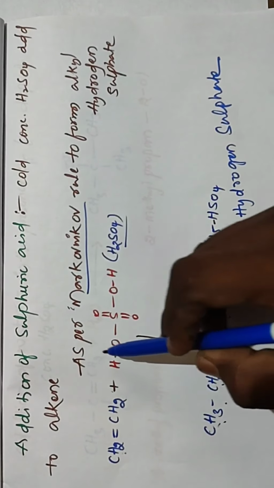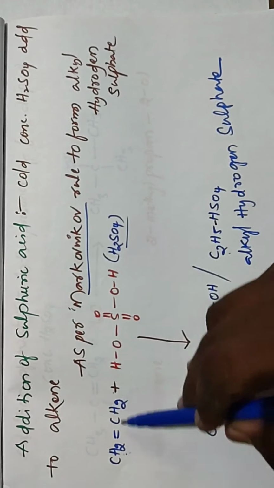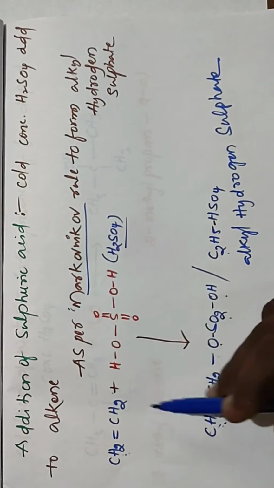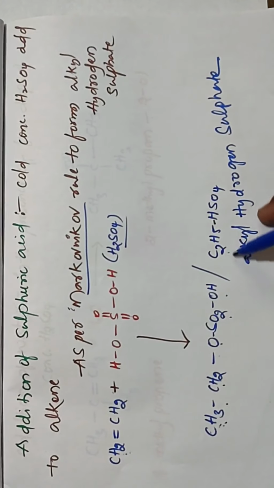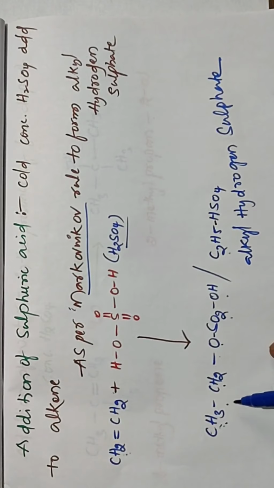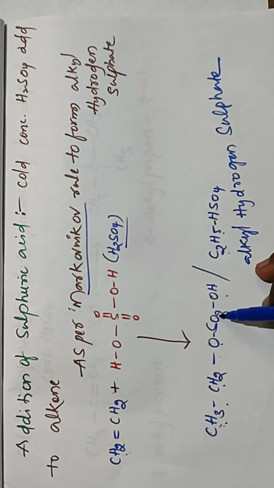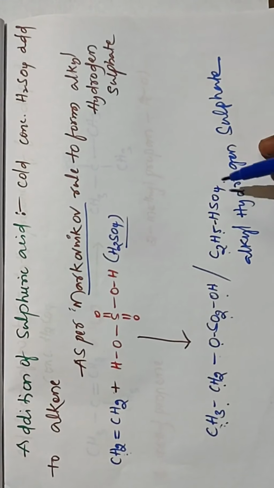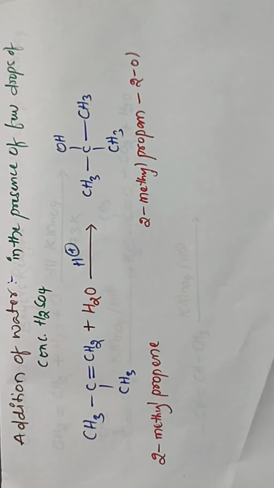So the bond is going to break. A hydrogen is added to this carbon and oxygen is added to this carbon. So we get CH3-CH2-O-SO2-OH. That product is alkyl hydrogen sulfate. We can also write it as C2H5HSO4. How many oxygens? 2 plus 1 plus 1, total 4 oxygens and 1 sulfur. HSO4, alkyl hydrogen sulfate. This is the addition of sulfuric acid.